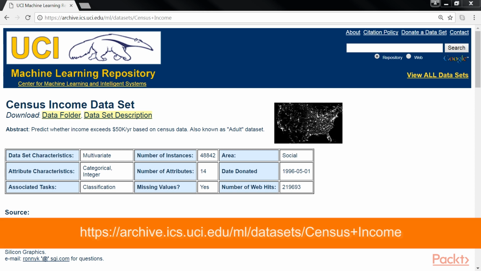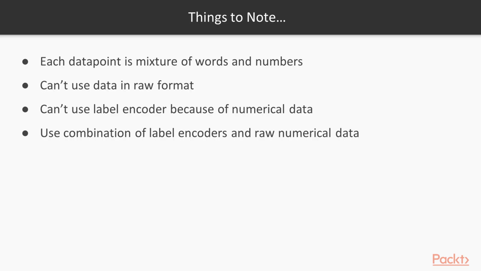We will be using the census income dataset available at this archive. One thing to note in this dataset is that each data point is a mixture of words and numbers. We cannot use the data in its raw format because the algorithms don't know how to deal with words. We cannot convert everything using label encoder because numerical data is valuable. Hence, we need to use a combination of label encoders and raw numerical data to build an effective classifier.